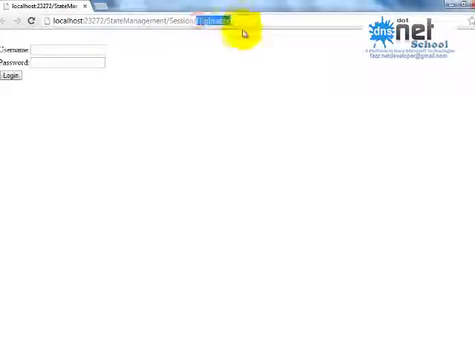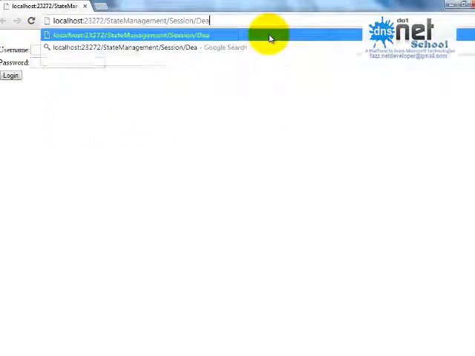In the page load event, it will check default.aspx. Right now it says login.aspx. The request was made to default, but in the default page load event, it checks whether the session is null or not. If it is null, redirect to the login page, we have given. So if you try to access the default page right now